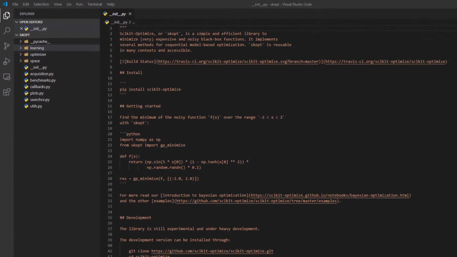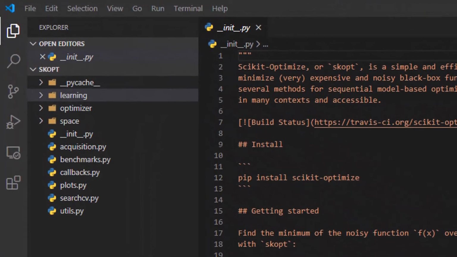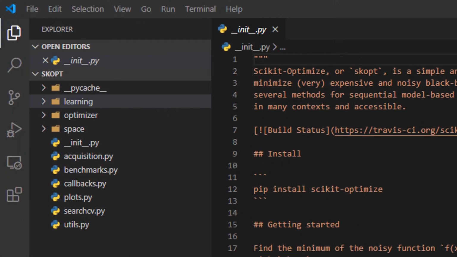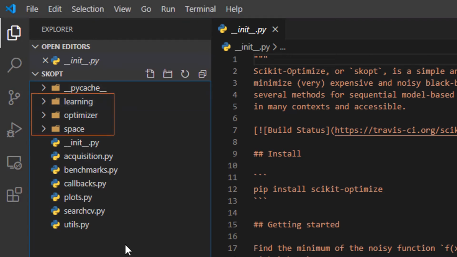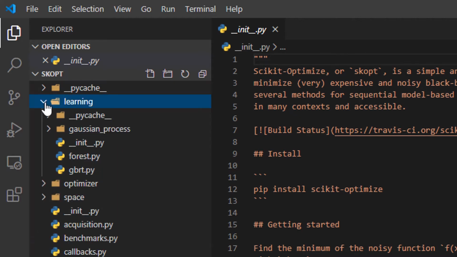Let's have a look at this example of the scikit-optimize package. As you see the decomposition of scikit-optimize, there are 3 sub-packages corresponding to those 3 subfolders. In addition to that, we have 6 modules plus initialization module. If we open the learning sub-package, we will observe the nested sub-package inside called gaussian_process and 2 modules along with its own initialization module.